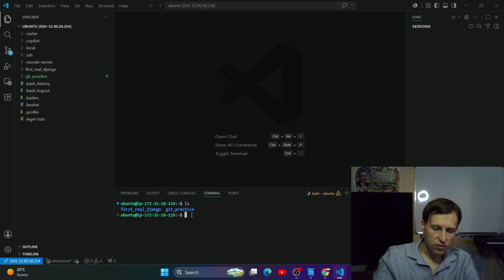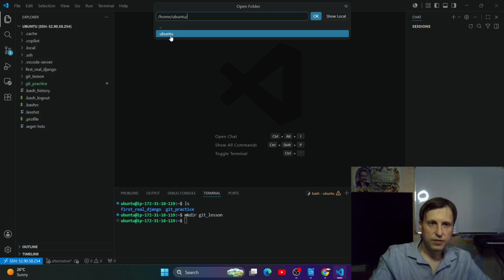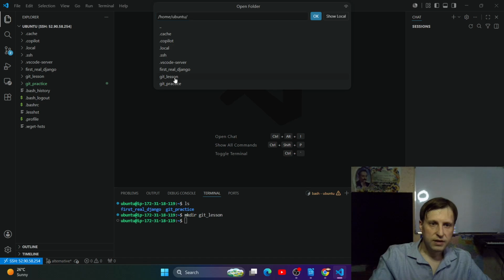Let's create one more folder, mkdir, and here something like git lesson, right? And now file, open folder, Ubuntu, and git lesson.